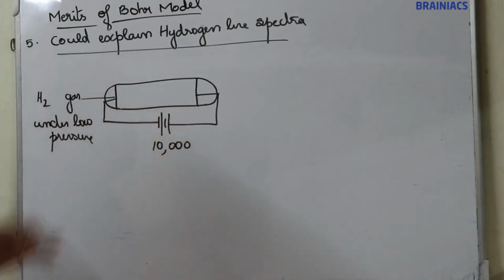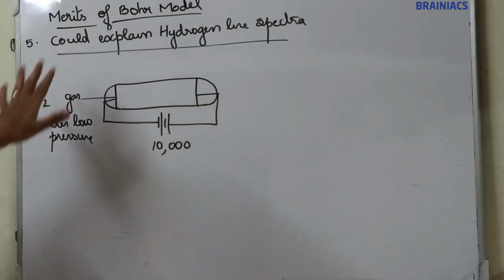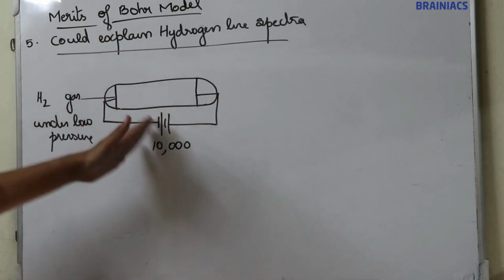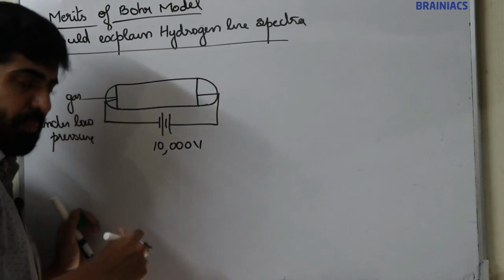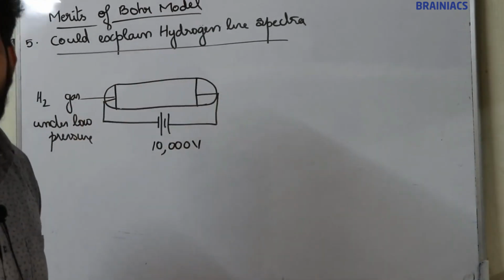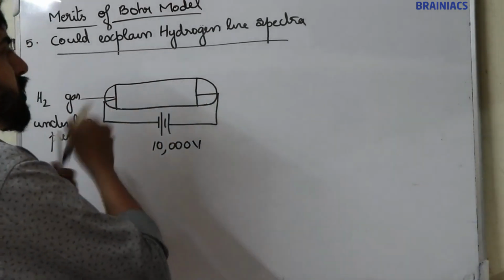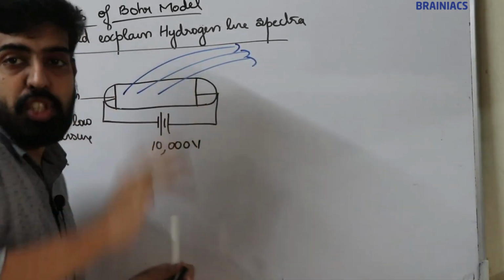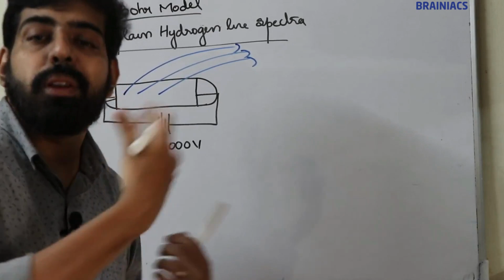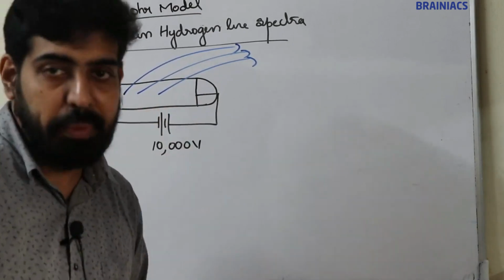So hydrogen gas is filled in a discharge tube under very low pressure, and a very high voltage is applied across the electrodes. So this discharge tube will emit radiation. From the emitted radiation we will get emission spectra.